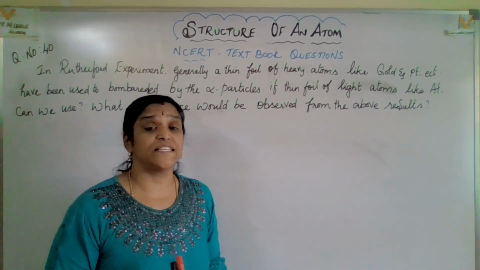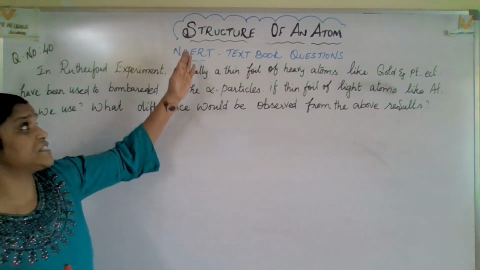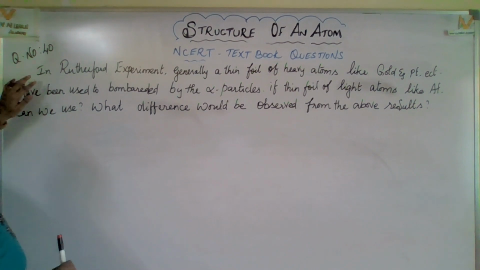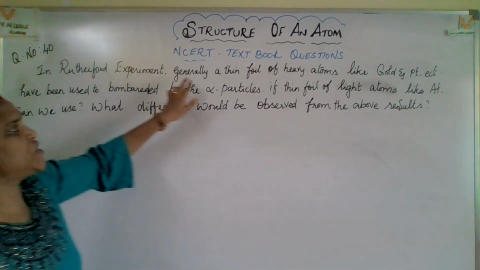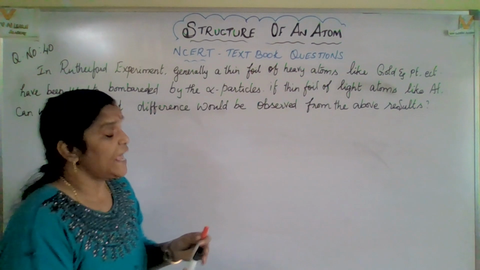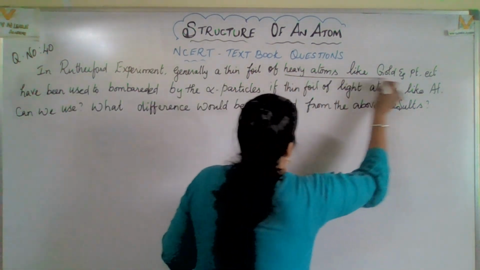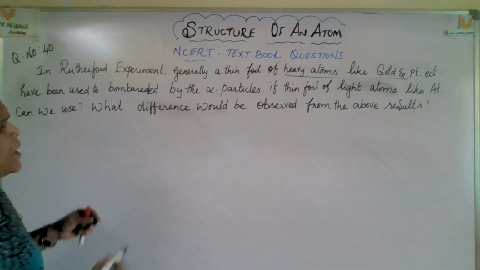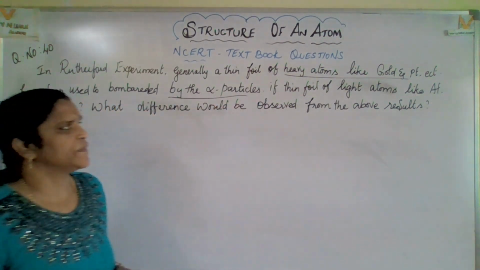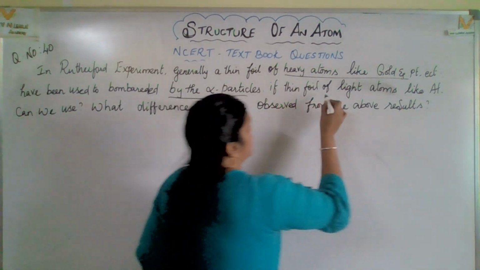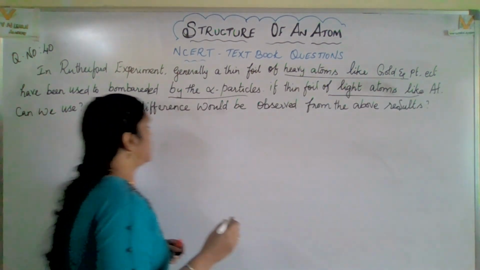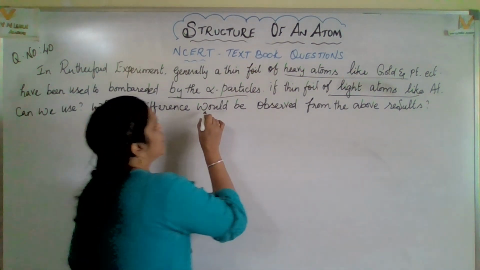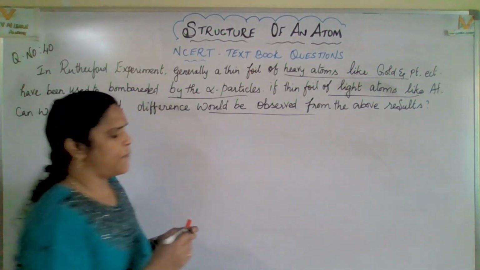Let us start today's session with NCERT textbook questions from Structure of an Atom, question number 40 onwards. In the Rutherford experiment, generally a thin foil of heavy atoms like gold, platinum, etc. have been used to bombard by the alpha particles. If thin foil of light atoms like aluminium can be used, what difference would be observed from the above results?